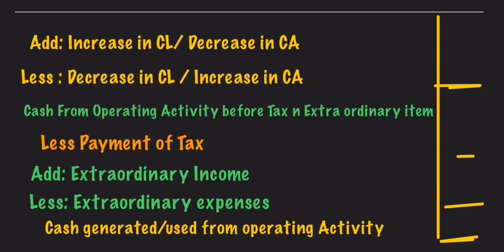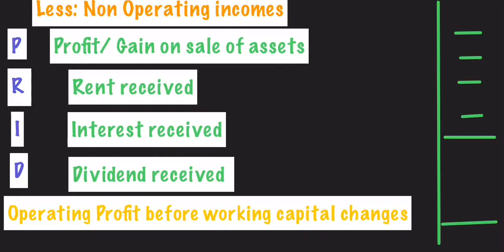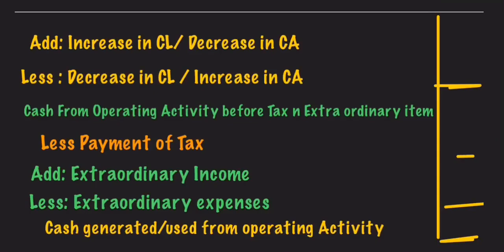So after adjusting the working capital items, we get cash from operating activity before tax and extraordinary items, because I told you this one is your cash operating profit. That's why it is cash from operating activity before extraordinary items. Now from this we will make the payment of tax.